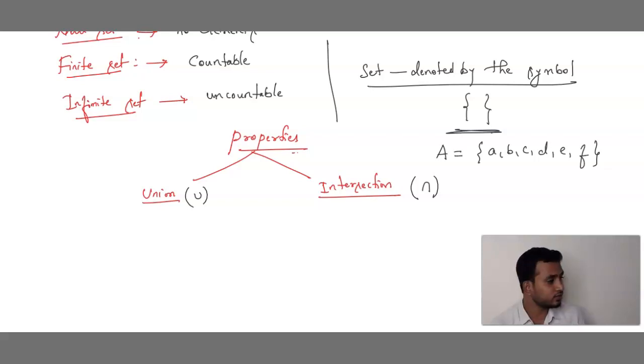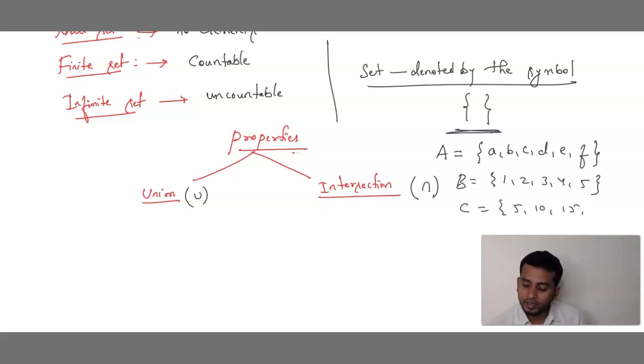Now can you see this? Now we call this set A. What do we call this? Set A. Set A is a, b, c, d, e, f. Similarly, set B is 1, 2, 3, 4, 5. Can you see this? Set C is 5, 10, 15, 20, anything.